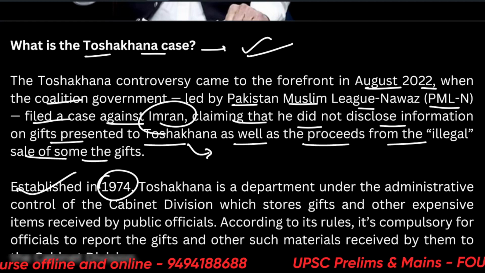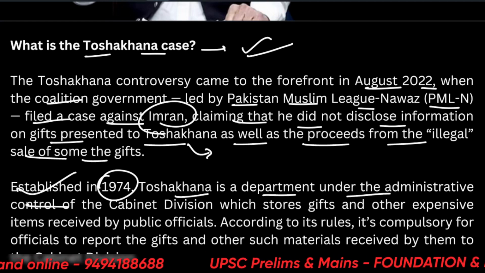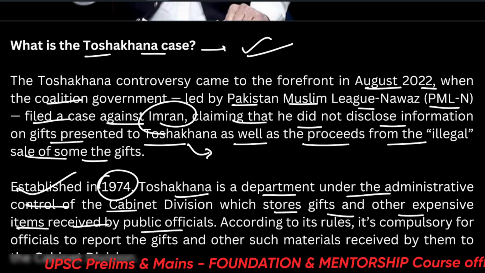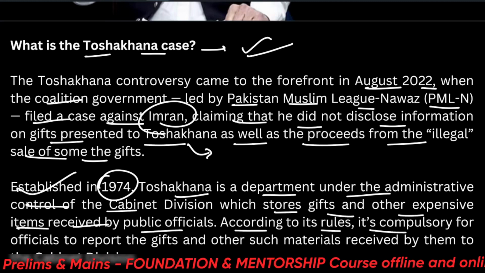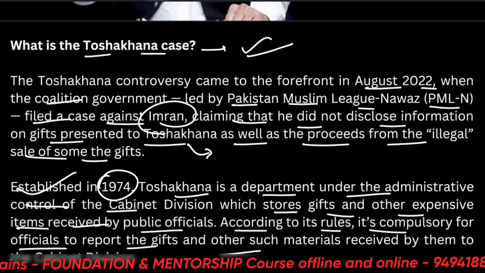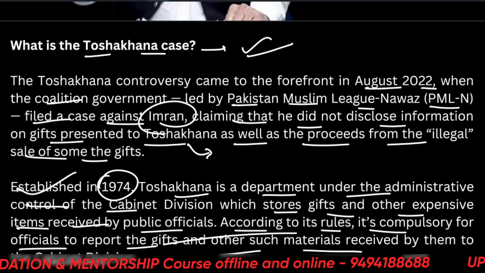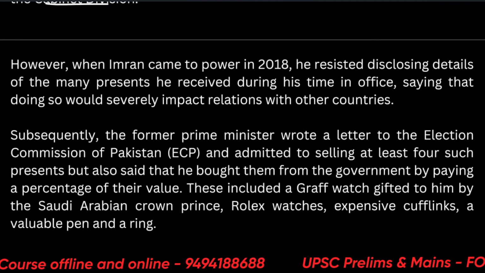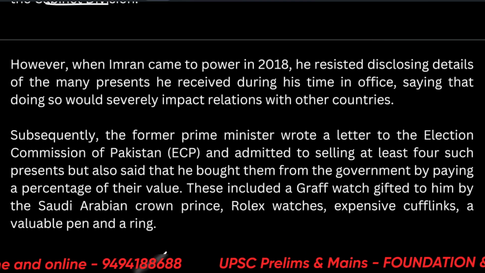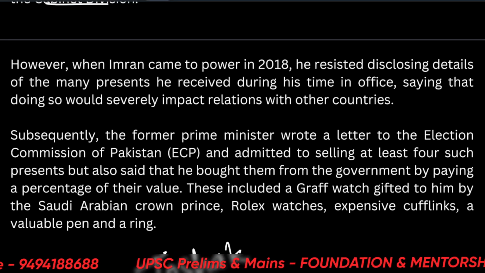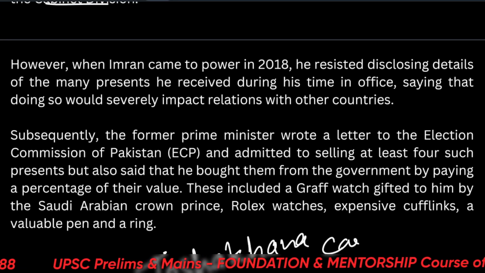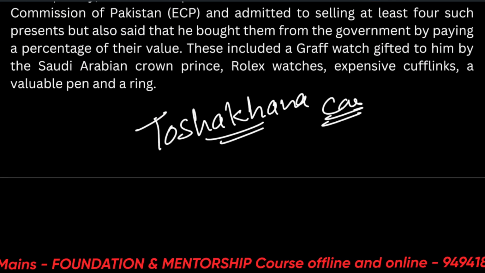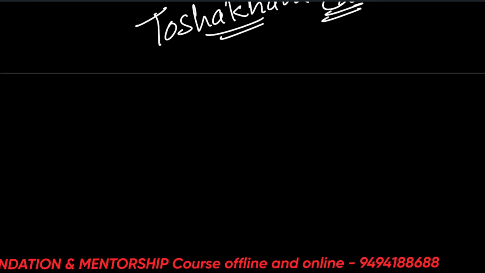Established in 1974, Toshakhana is a department under the administrative control of the Cabinet Division, which stores gifts and other expensive items received by public officials. According to these rules, it's compulsory for officials to report the gifts and other such materials received by them to the Cabinet Division. But Imran Khan didn't do this, so he got into a controversy, basically, and this is the Toshakhana case. So just remember, it is related to Pakistan and Imran Khan. Alright, there's not much to learn in this.